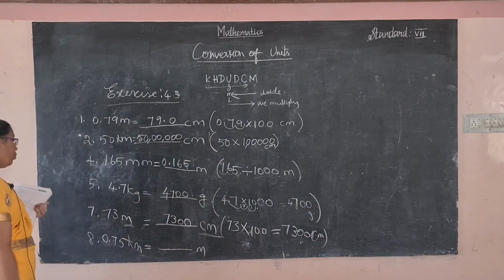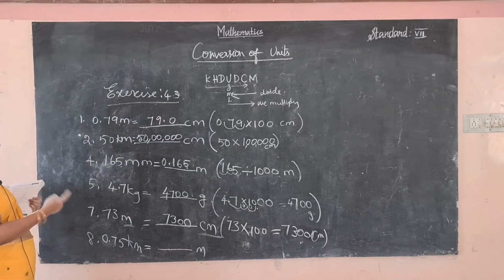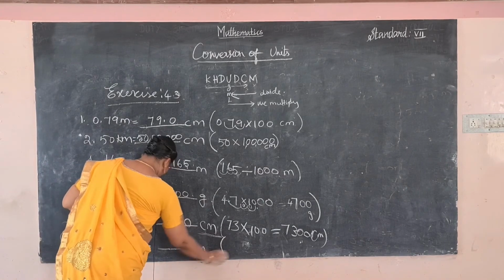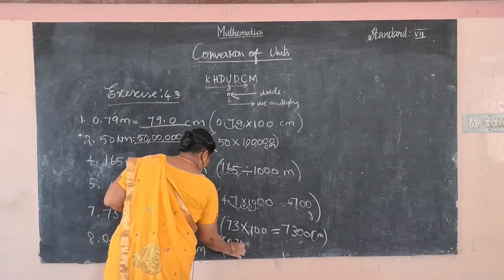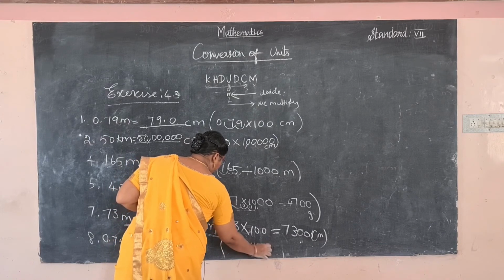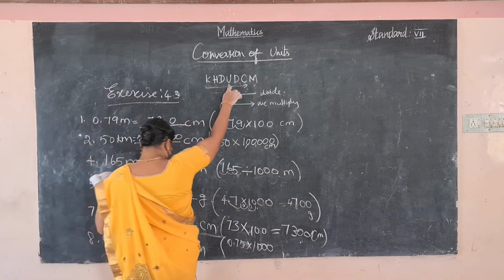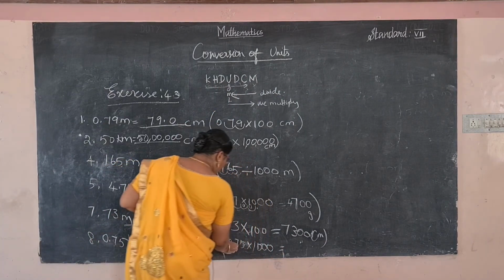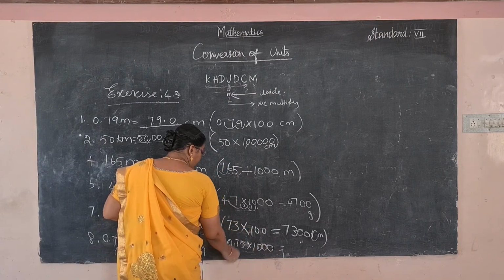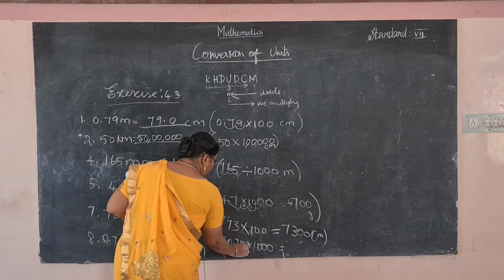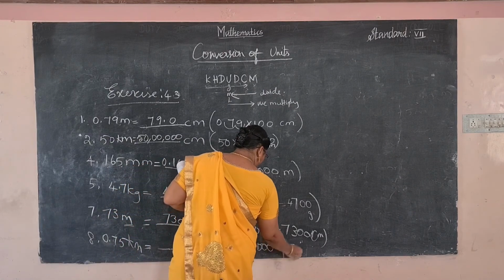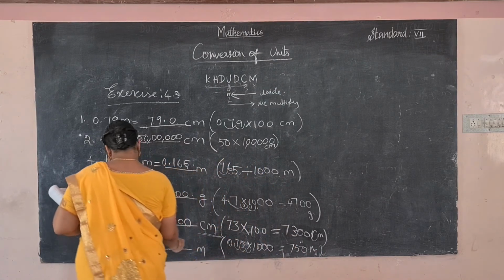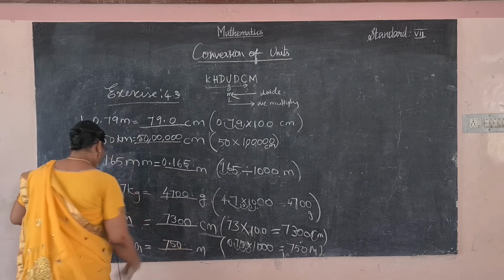Okay, and next 0.75 kilometer, kilometer to meter. So here also largest value to smallest value. So multiply by 1000. So 0.75 into 1000, kilometer to meter. The decimal point moves forward 3 places, 1, 2, 3. So 750 meter. The answer is 750 meter.